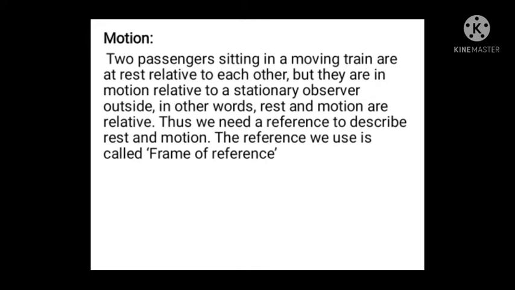Here, two passengers are sitting in a moving train. One passenger sitting in a moving train is at rest for another passenger who is sitting in the same moving train. But for a person who is standing outside the train, the two passengers are in motion. That means rest and motion are relative terms. Thus, we need a reference to describe rest and motion.